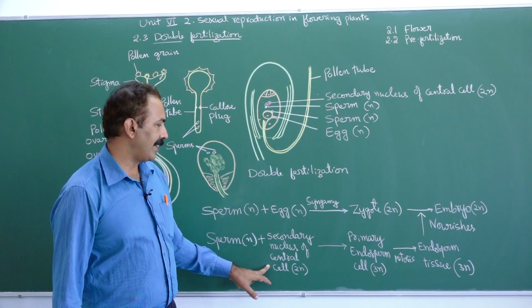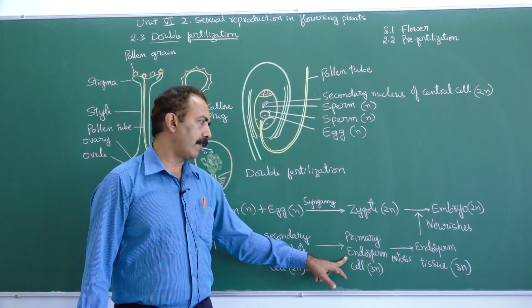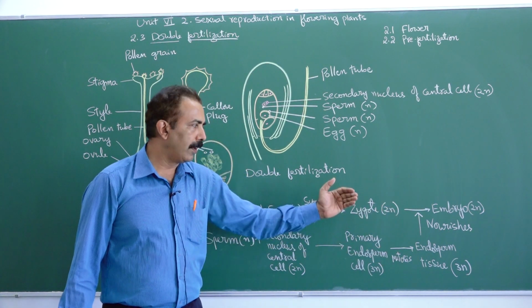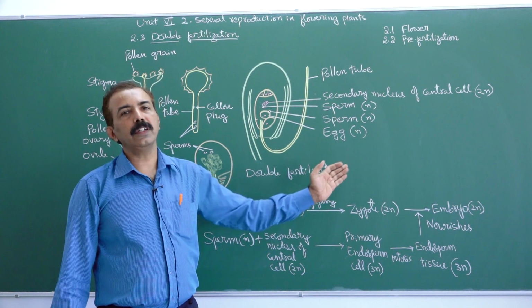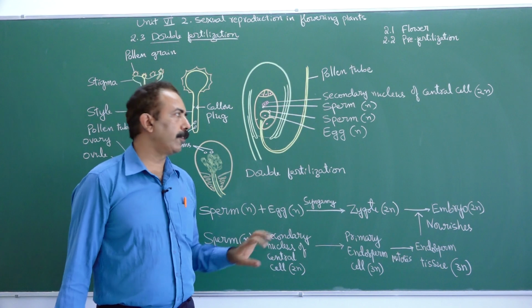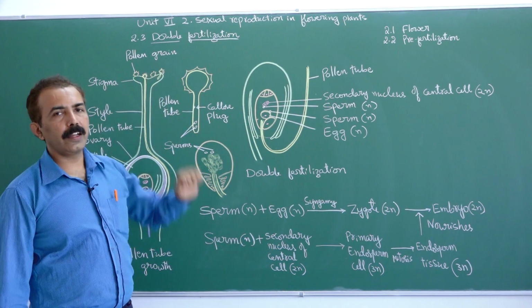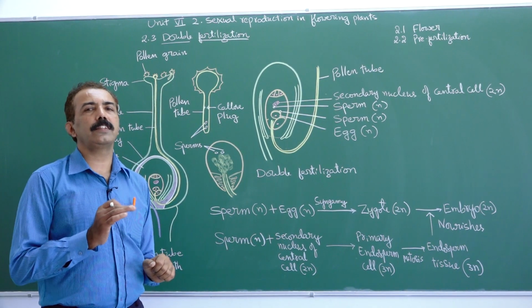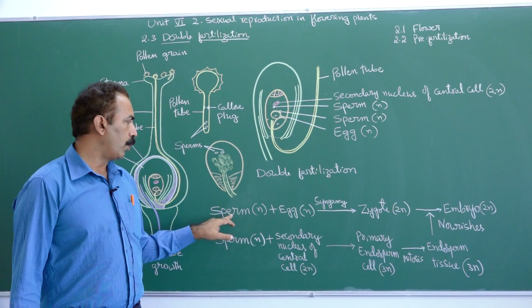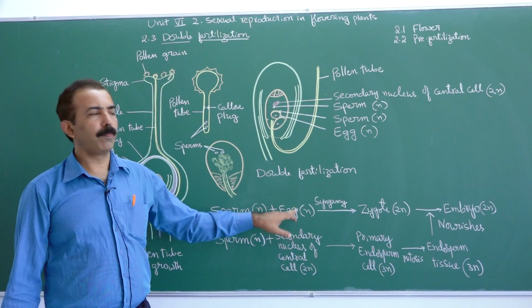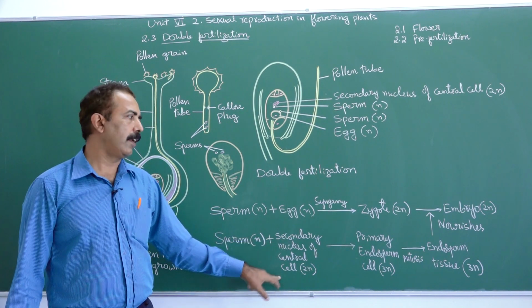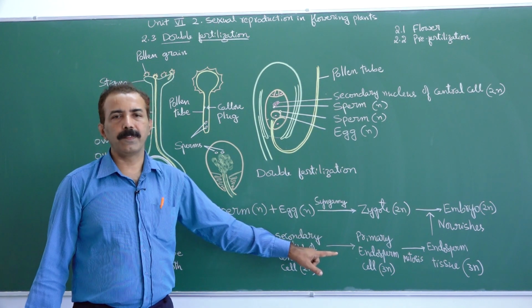Sperm plus central cell produce a cell called PEC. On mitosis, it produces a tissue called endosperm tissue, and that provides nutrition to the zygote. The zygote develops into embryo. Hope now we have got the point why it's called double fertilization. Because there are two fertilization processes involved, we call it double fertilization. One of the sperms fused with the egg produce zygote. Another sperm fused with the secondary nucleus of central cell produce primary endosperm cell.